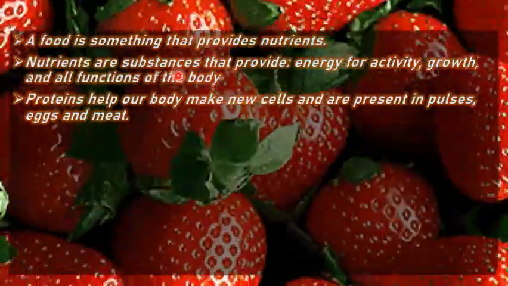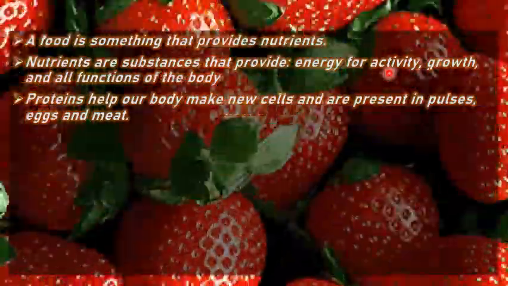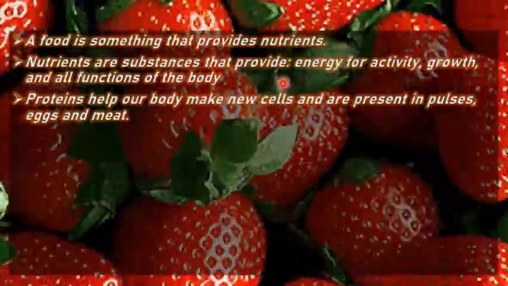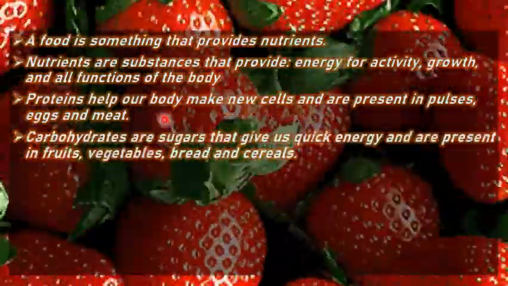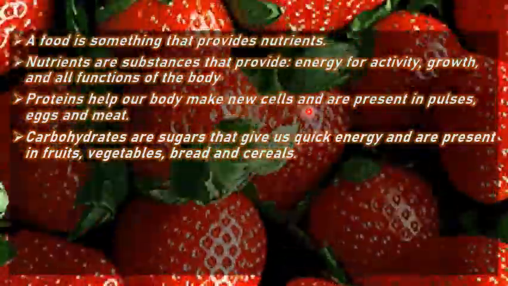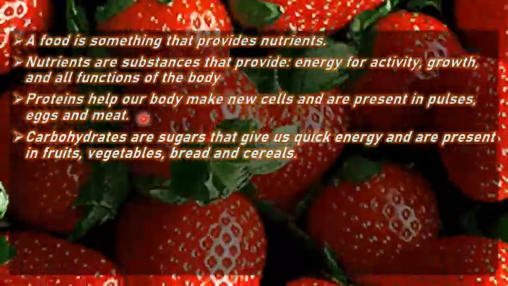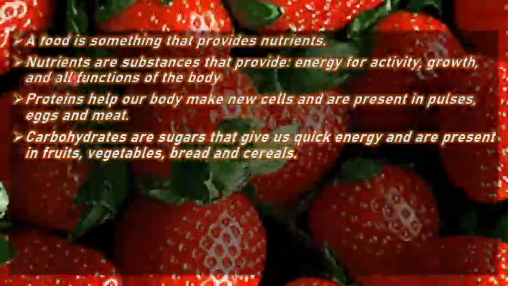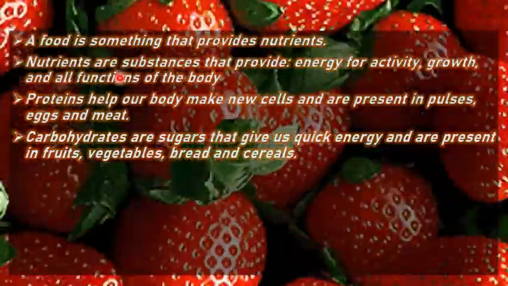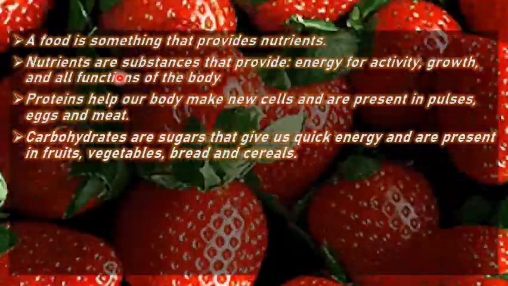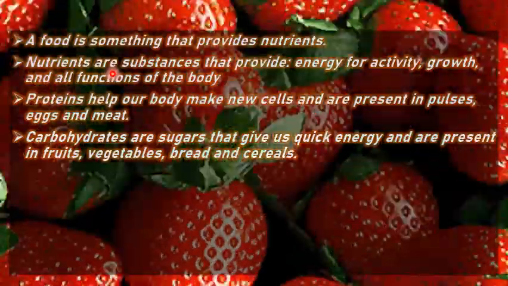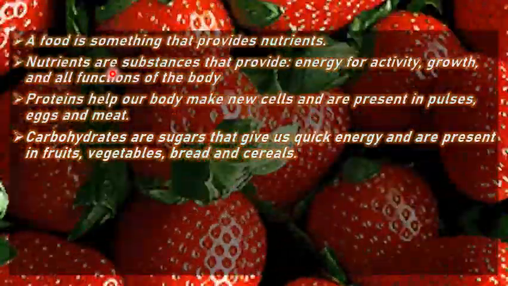Then afterwards we learnt about nutrients. Nutrients are the substances that provide energy for activity, growth, and all the functions of the body. We divided the nutrients into 5 main groups, and these were proteins, carbohydrates, fats, vitamins and minerals.